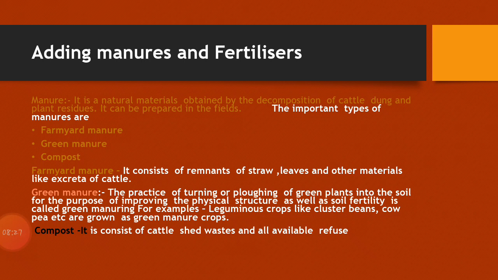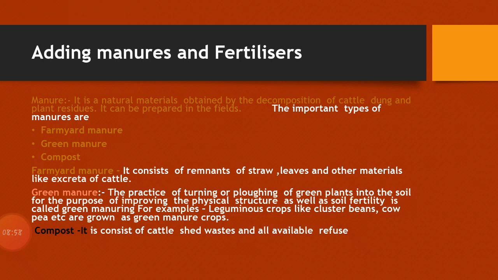Second is green manure. Green manure is a term used to describe specific plant or crop varieties that are grown and turned into the soil to improve its overall quality. Examples of green manure crops include grass mixtures and legume plants. There are certain kinds of leguminous plants that farmers use to make green manure. Leguminous crops like cluster beans, cowpea, etc. are grown as green manure crops.